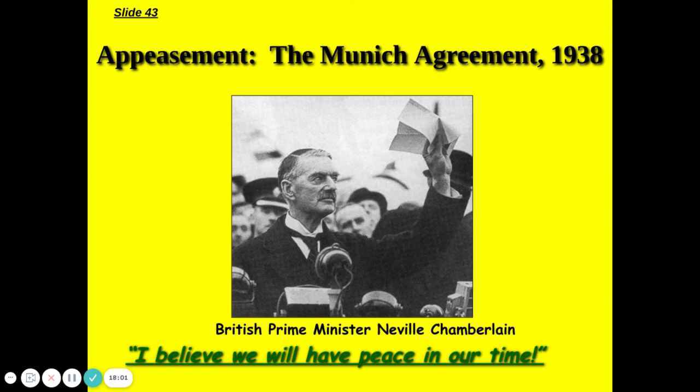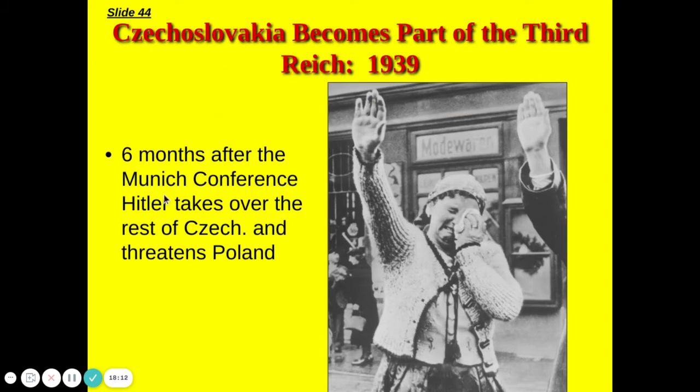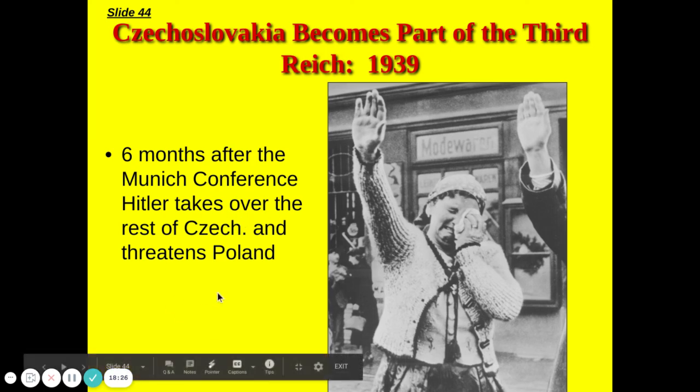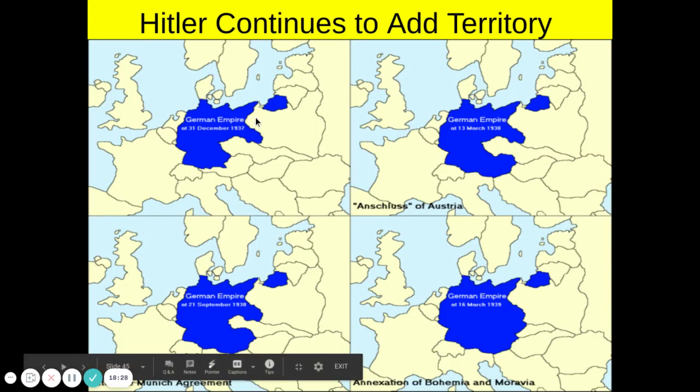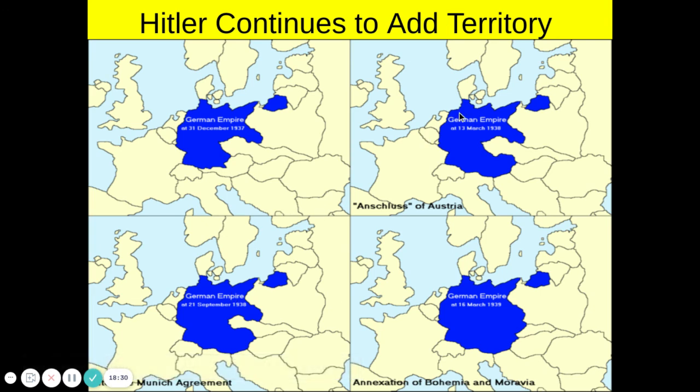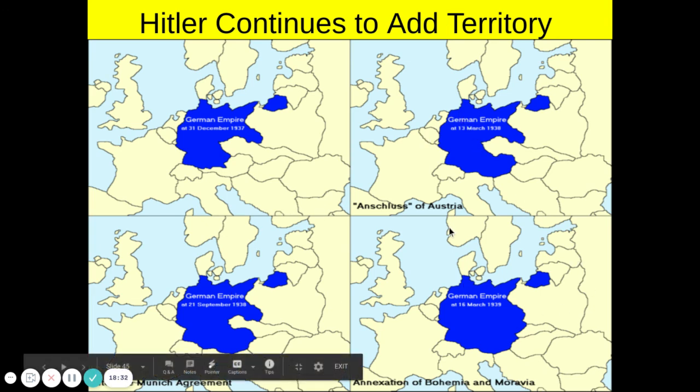So Neville Chamberlain returns to Britain, and he has a speech that says, "I believe we will have peace in our time." A lot of people had hope in that. However, Neville was a little bit off on that. So 6 months after this conference, after promising not to take more territory, Hitler then threatens Poland. So as we can see here, Germany just keeps adding and adding more territory.